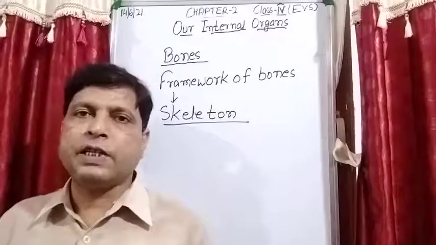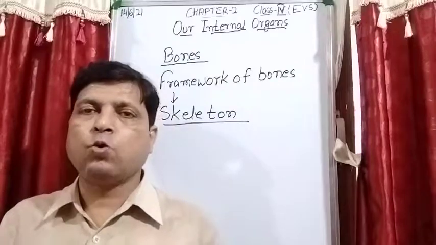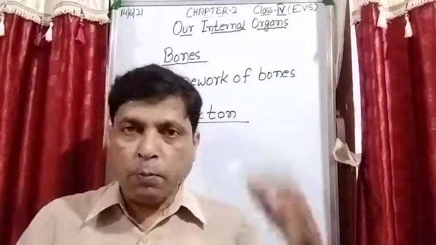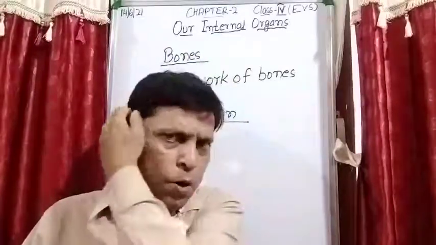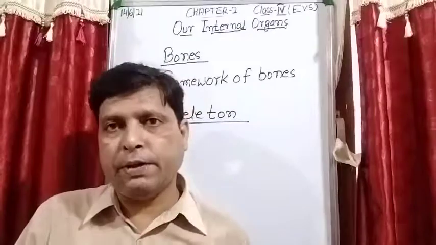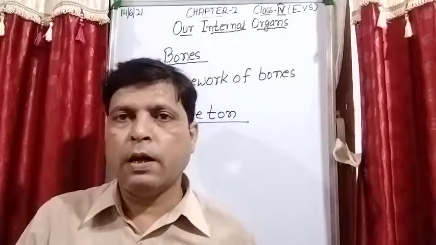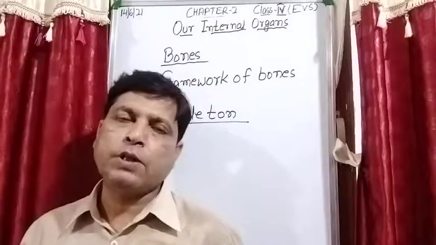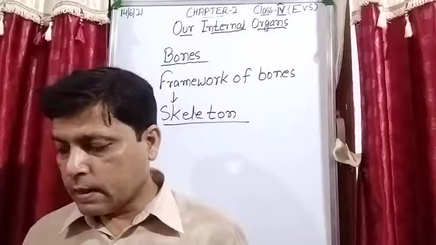For example, your chest bone, or you can say rib cage, protects the lungs and heart, and the bones of your head, that is your skull bones, protect the brain. So student, our body is made of a framework of bones, and this framework of bones is known as skeleton.